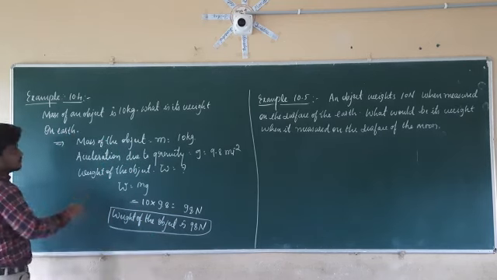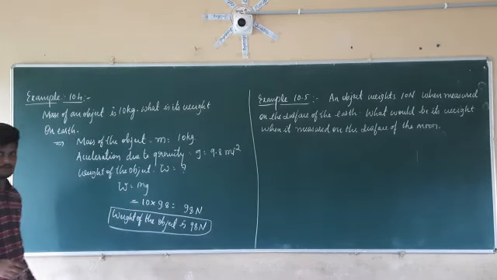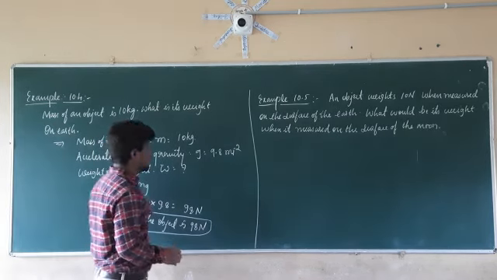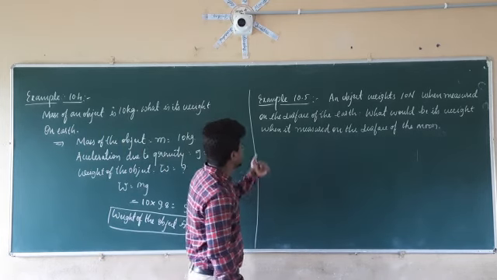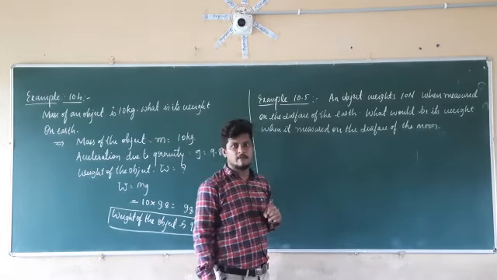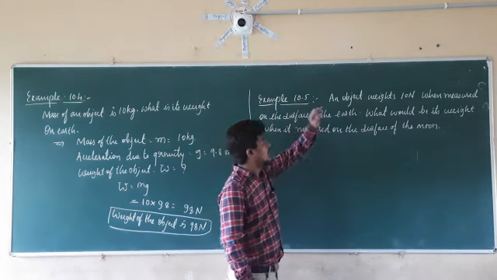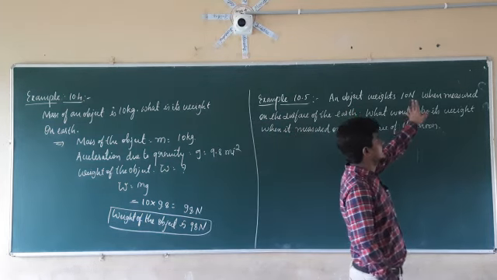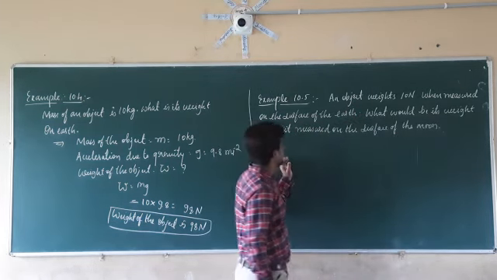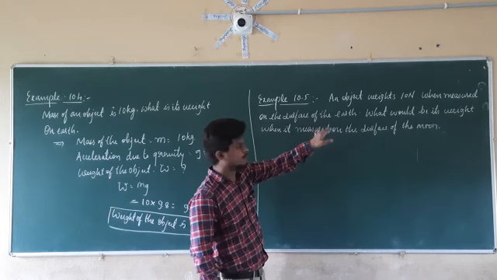Weight of the object is equal to how much? It is 98 newtons. So this is example 10.4. Now let us consider example 10.5. An object weighs 10 Newton when measured on the surface of the earth.